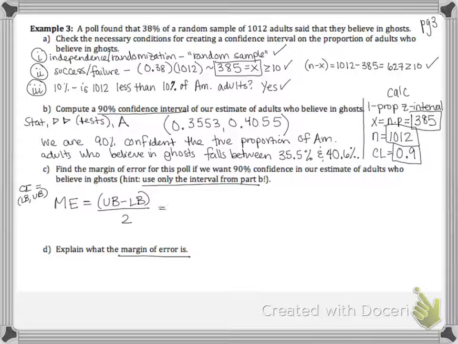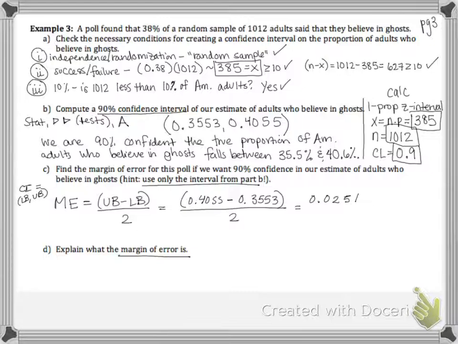So what does that look like for us? That looks like 0.4055 minus 0.3553, taking that difference and dividing it by 2. And we get 0.0251. So that's what our margin of error is.